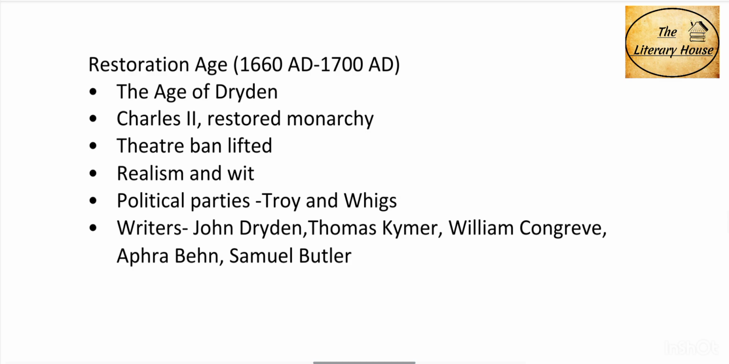After this, we have the Restoration age that lasted from 1660 AD to 1700 AD. This age is also called the Age of Dryden. During this age, Charles II ascended the throne and the monarchy was restored in England. The theatre ban was lifted. The works in this age showcased realism and wit. During this age, two political parties, the Tories and Whigs, were formed. Major writers in this age are John Dryden, Thomas Killigrew, William Congreve, Aphra Behn, and Samuel Butler.